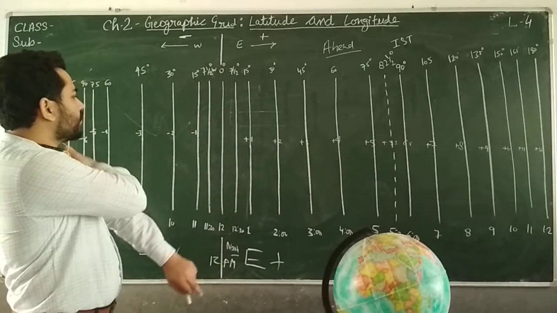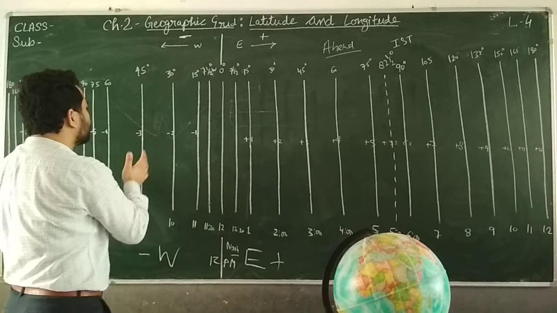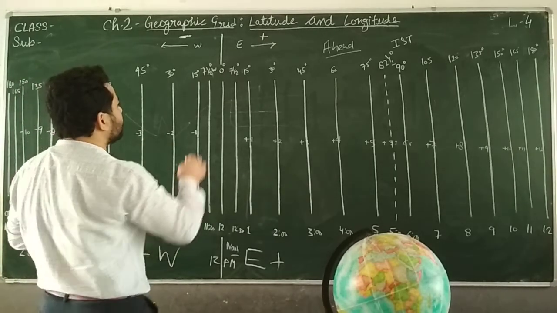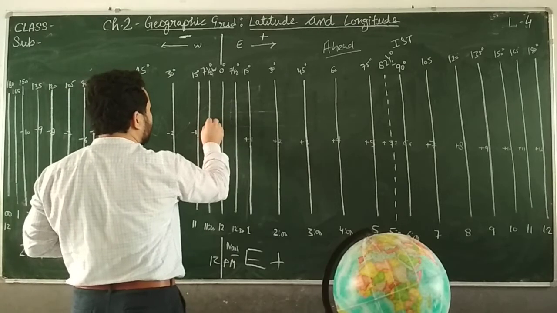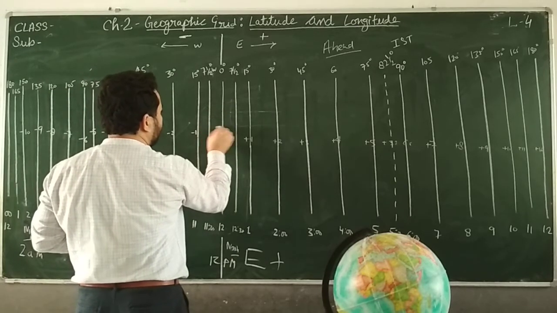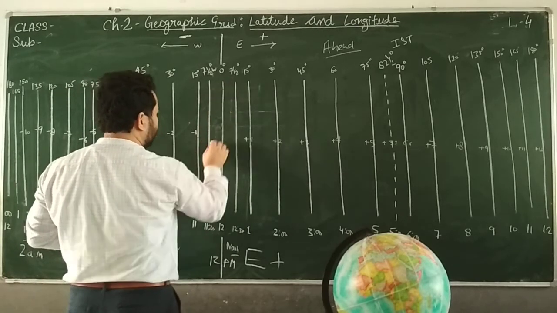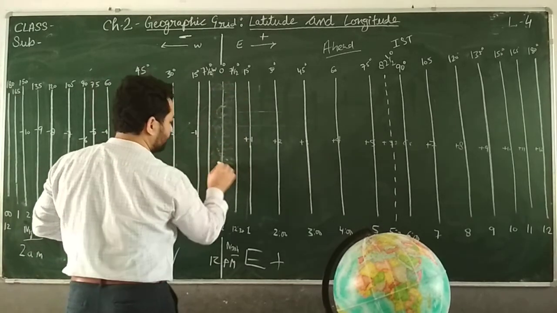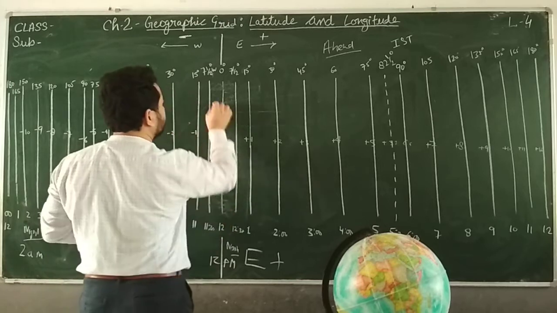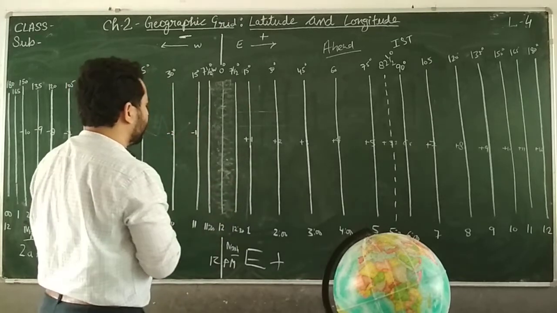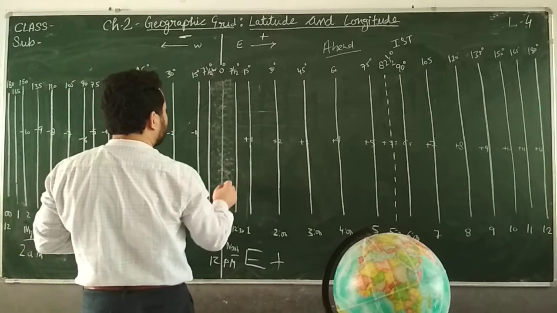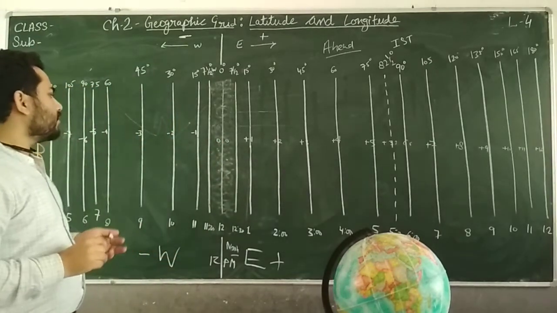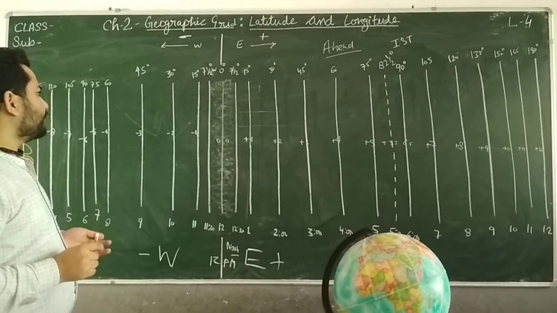Clear? Now the question comes: from which place to which place will this time be followed? From 0 degree to 7.5 degree, till this place, the time will be 0 only.